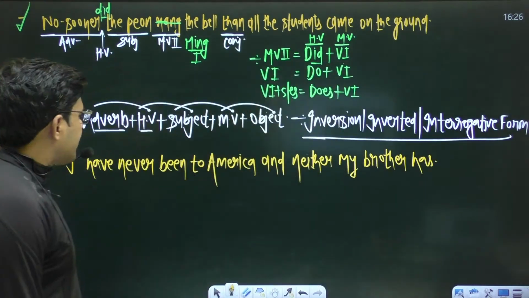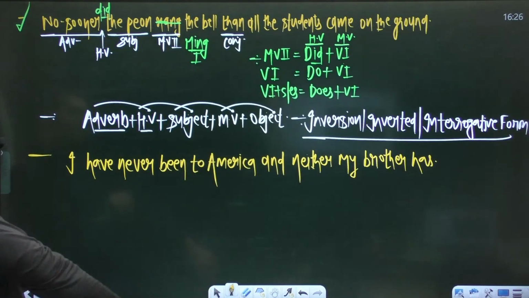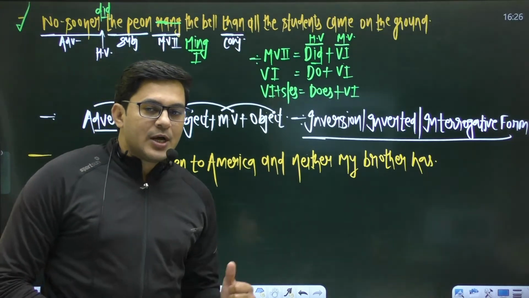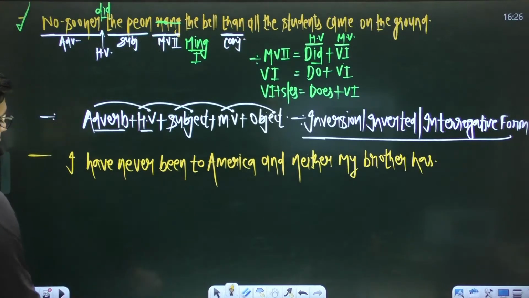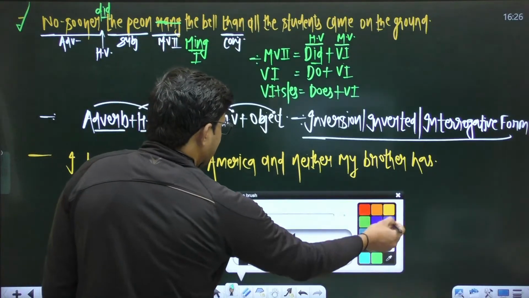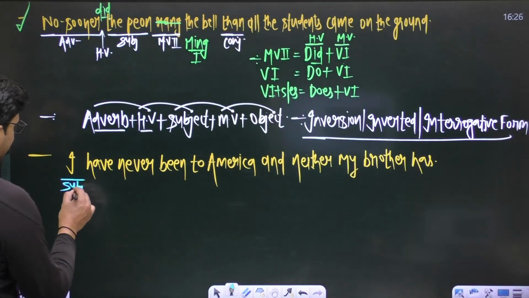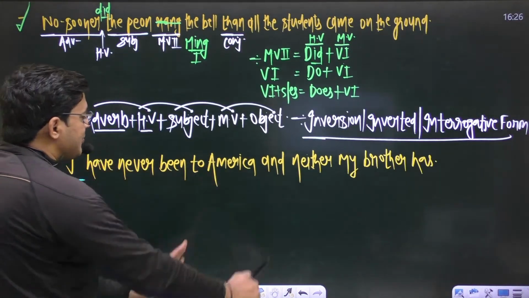I have never been to America and neither my brother has. Okay, let us understand this sentence. In the beginning of this sentence you have a subject, and after this subject you have a predicate: I have never been to America.